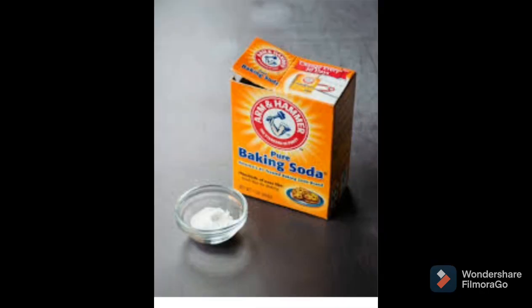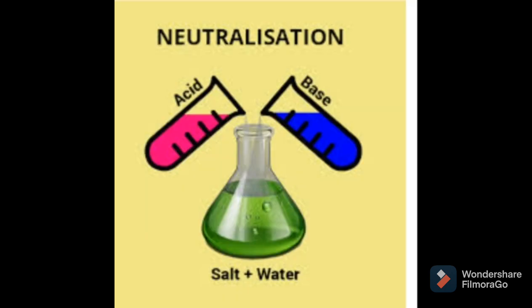Then banana is one of the best foods used to cure acidity. Then we can also use baking soda. Just add a pinch of baking soda in water and drink that water. You will feel better. Why? Because all these are basic in nature. And when we drink that basic solution, what will happen? Acid and bases react with each other and they get neutralized, and all the effect of acid gets cured.